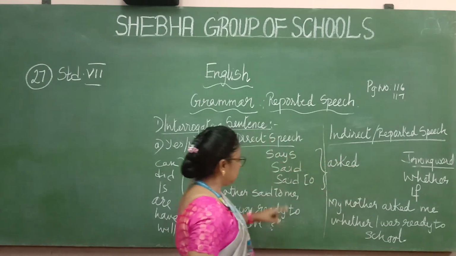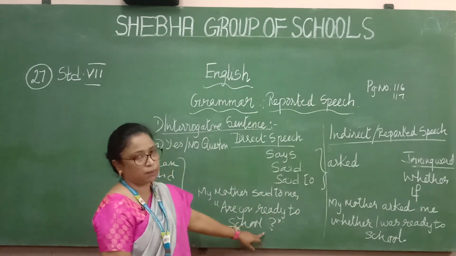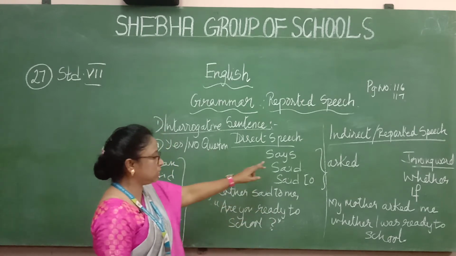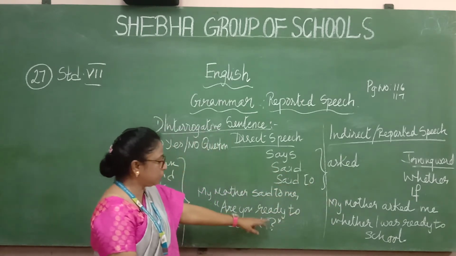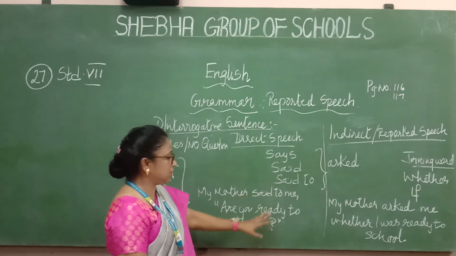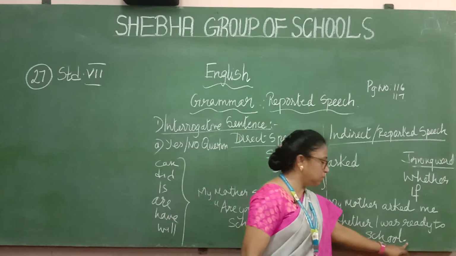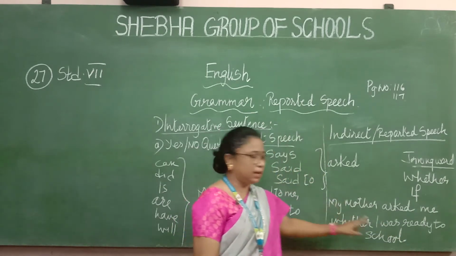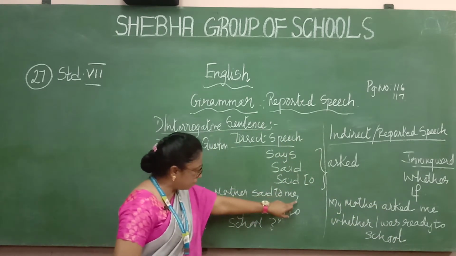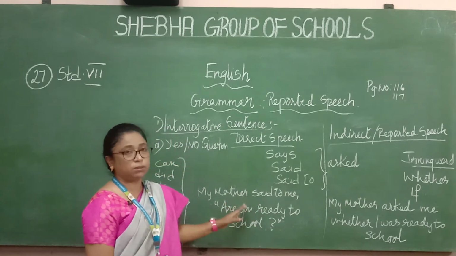So if you see, the main thing is the question, and the punctuation mark here is the question mark. If you see the question mark, automatically what should you do? The said to will change into asked, and then remove the question mark. You see the question mark, you write asked, and that's it. In the indirect speech, you don't have to write any punctuation, just a full stop. Start with the capital letter, end with the full stop. Only in the direct speech, see, my mother said to me, comma, then open quotes, then close quotes, and question marks. So these are the punctuation marks you have to use.